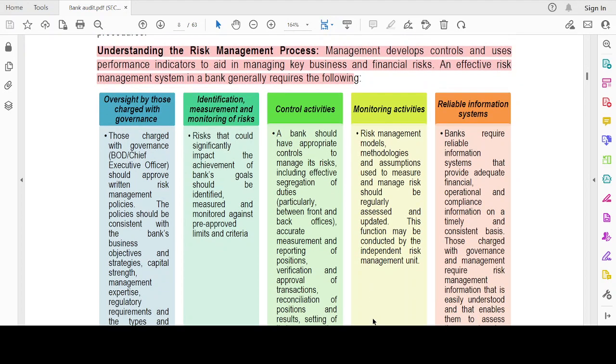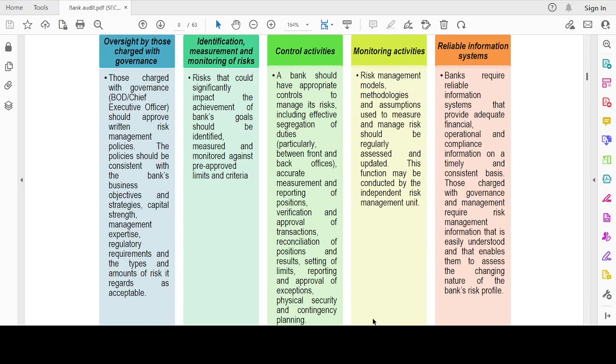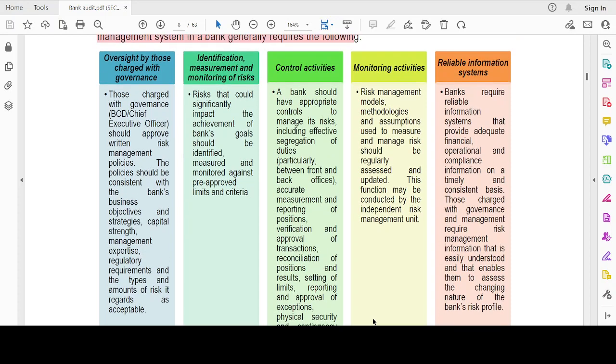One was oversight by those charged with governance. Identification, measurement and monitoring of risk. Control activities. Monitoring activity. Reliable information system. Reliable information system is similar to CRISM, with some changes.